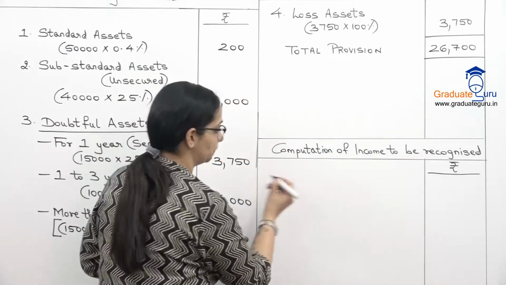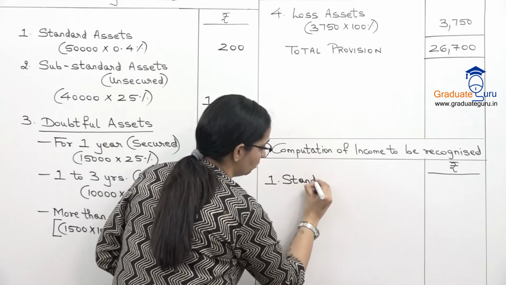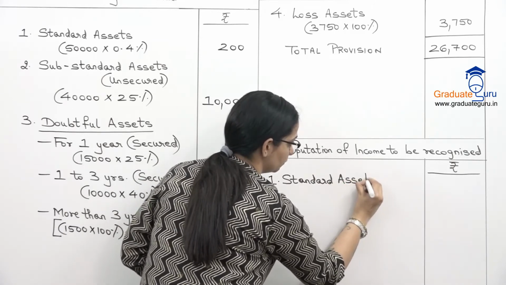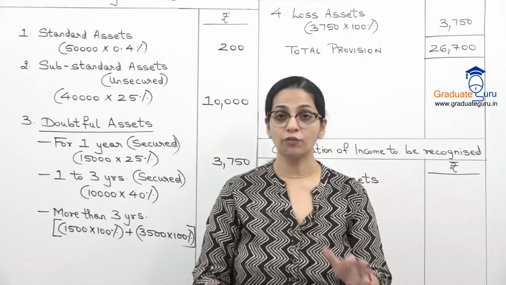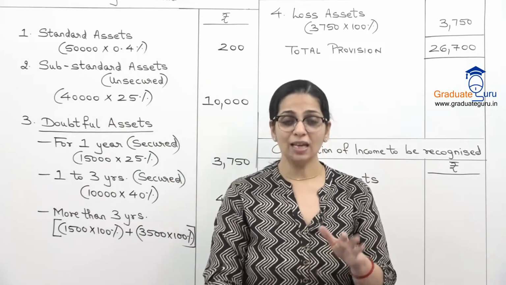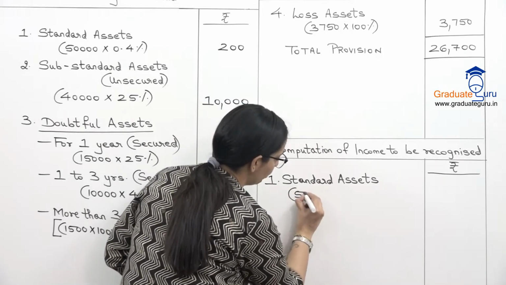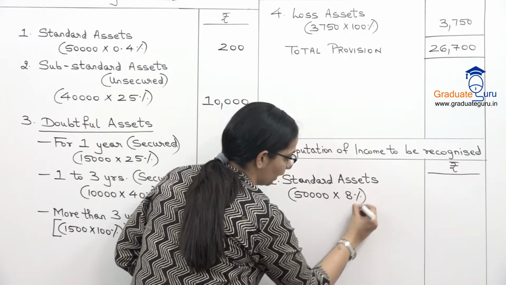So here number 1, standard assets, which are normal performing assets. So हमारे standard assets का जो total है, it is 50,000, and they've said the average rate is 8%. So on accrual basis, 50,000 into 8%.